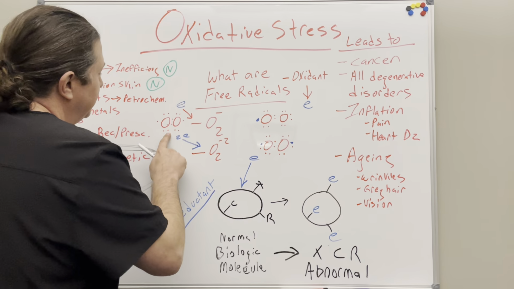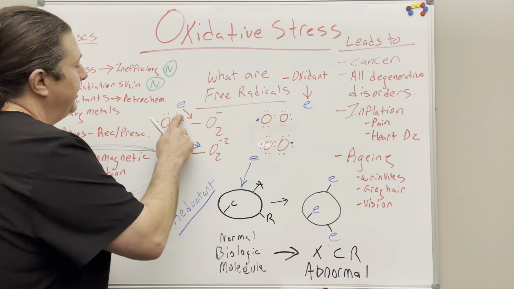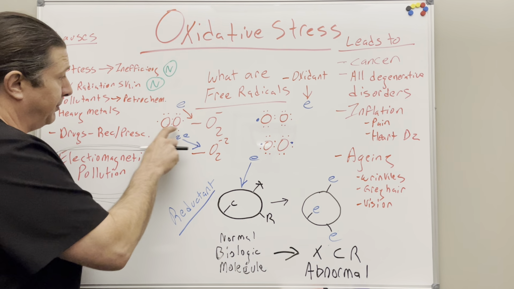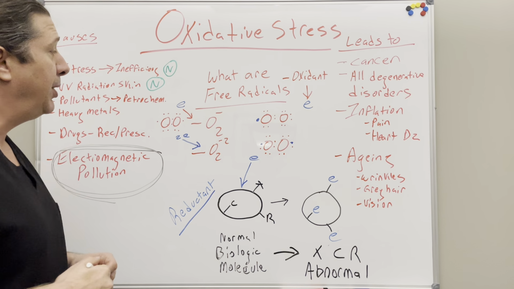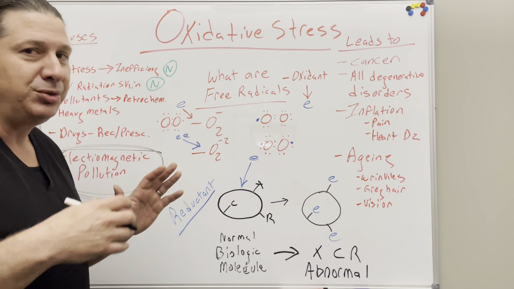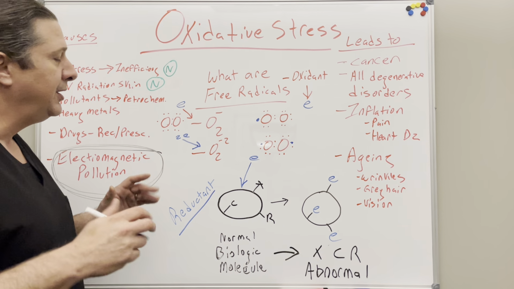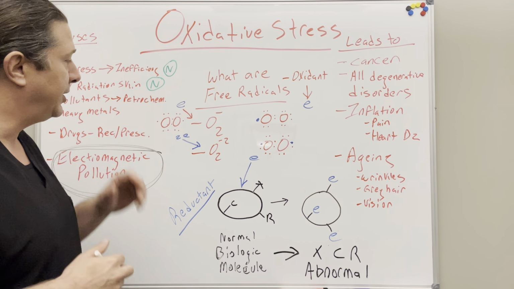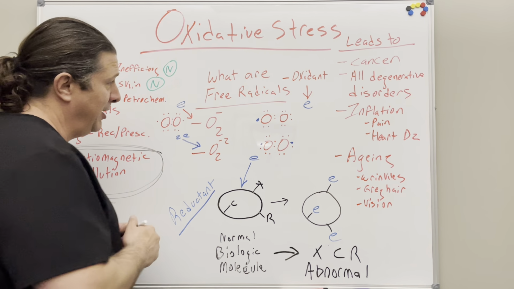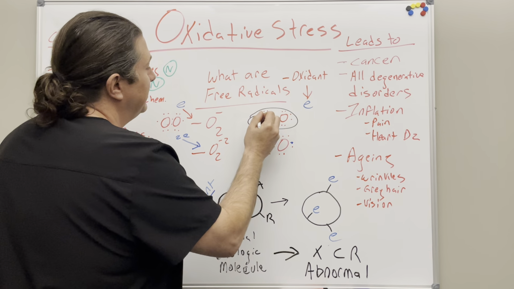So a stable oxygen molecule is two oxygen atoms, and the electrons within that outer shell are in a stable format. It can accept more electrons, but it cares not to unless something induces it to happen. We'll talk about it in the mitochondria in a minute, but things can force an extra electron onto that oxygen. When that extra electron gets onto that oxygen, now we have this unstable form of oxygen, with this extra electron.